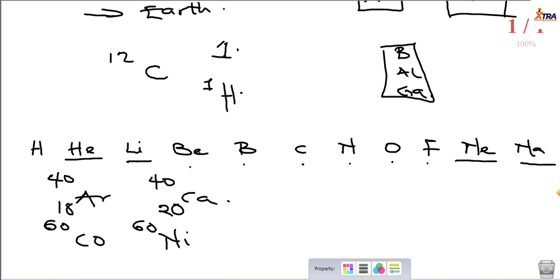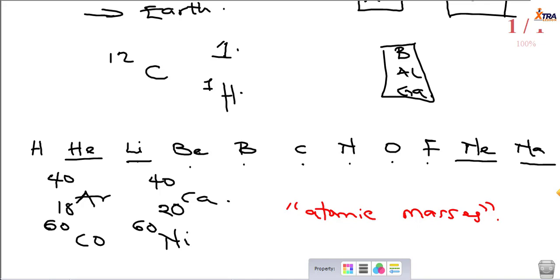But before we talk about Henry Moseley's work, it is important we state that Dmitri Mendeleev stated a law for the periodic table, and the law is called the periodic law. The periodic law states that the properties of elements are a periodic function of their atomic masses. In quotes, atomic masses. So what Dmitri Mendeleev did was say the properties of elements in the periodic table are a periodic function of their atomic masses. Okay? And of course, this wasn't so correct.